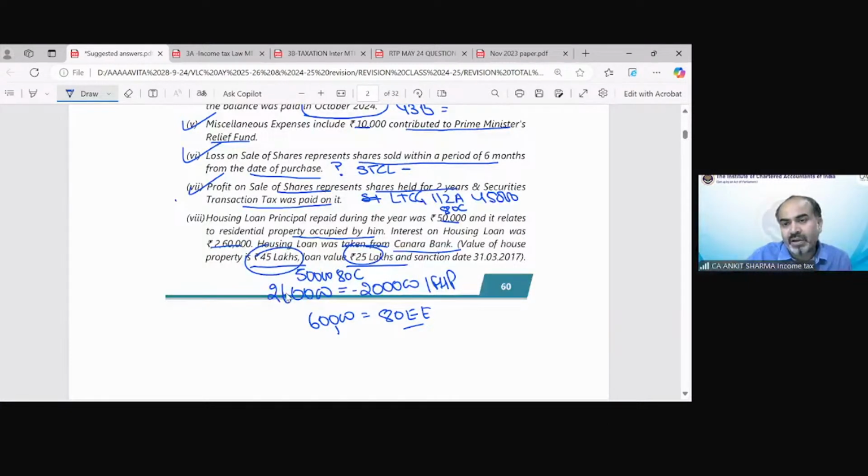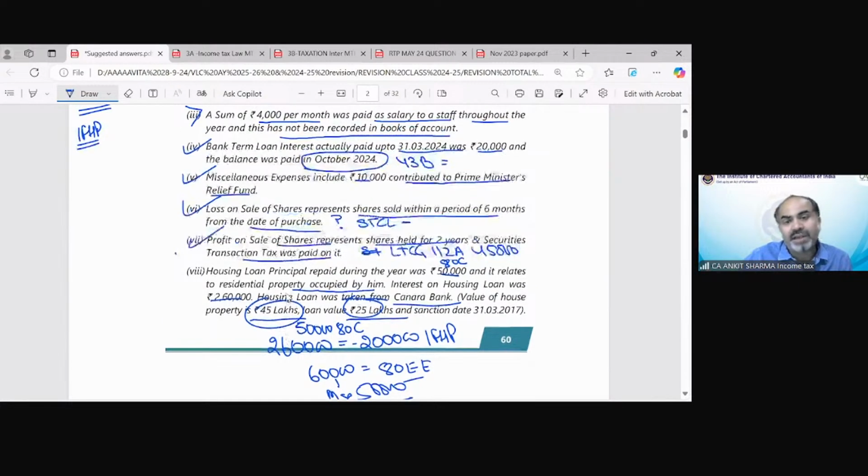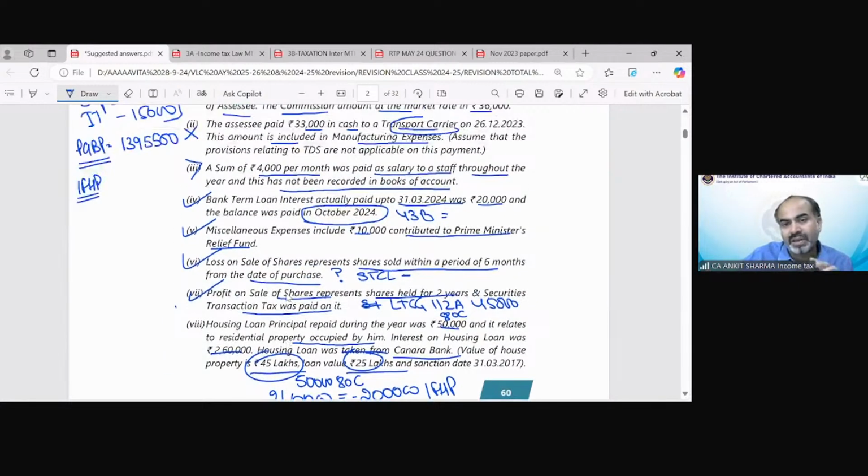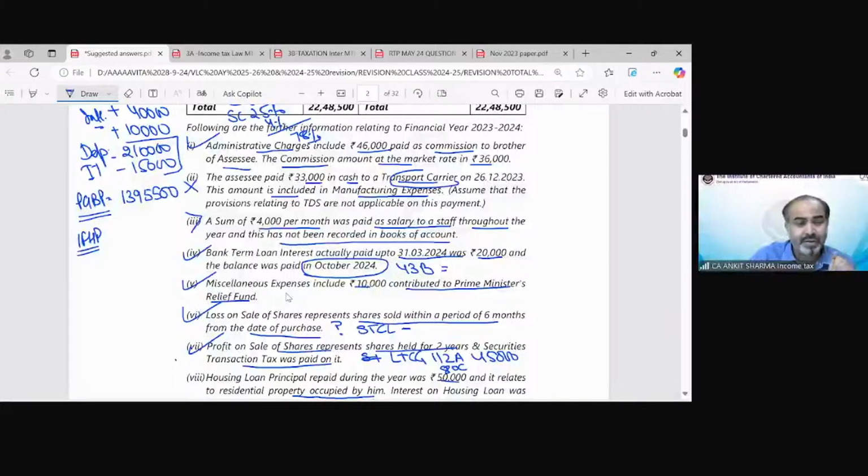Swati, it's not correct, not 1,50,000. For 80EE, the maximum is 50,000, guys. Okay, correct. So 50,000, and we will use this information in case of deduction. First of all, for income from house property, out of this 2,60,000 interest, we can claim only 2 lakh. That would represent a loss under income from house property, 2 lakh rupees.